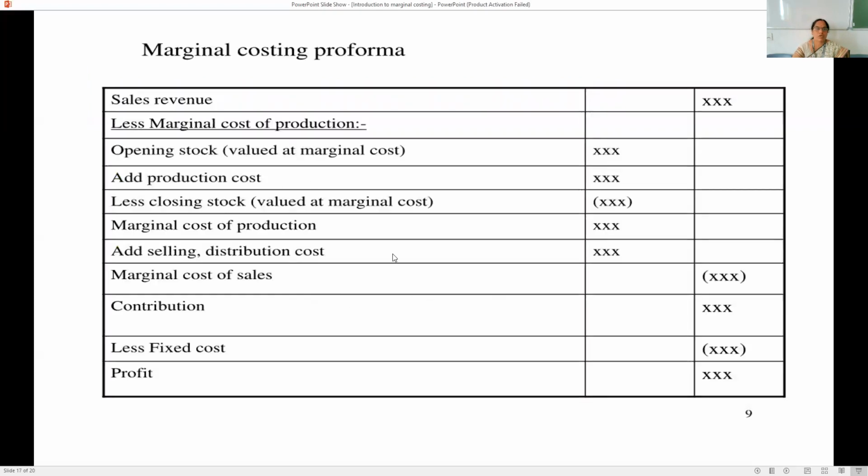Now, looking into the marginal costing pro forma, we have sales revenue. From the sales revenue, we subtract the marginal cost of production, for which we consider the opening stock, add the production cost, less the closing stock. So we get the marginal cost of production. To this, we add the selling and distribution cost, and we have the marginal cost of sales. The difference between the sales revenue and the marginal cost of sales gives the marginal contribution. From the marginal contribution, when you subtract your fixed cost, you get your marginal profit. So this is your marginal costing pro forma.